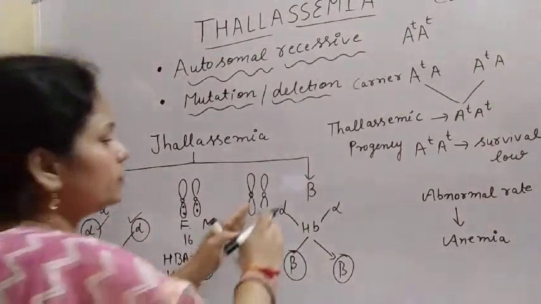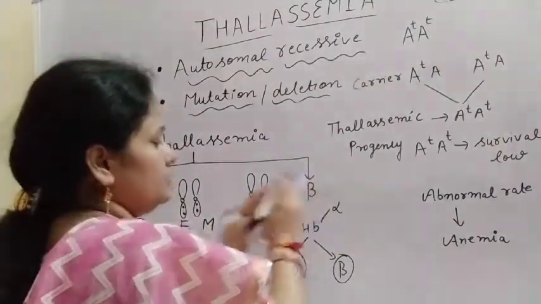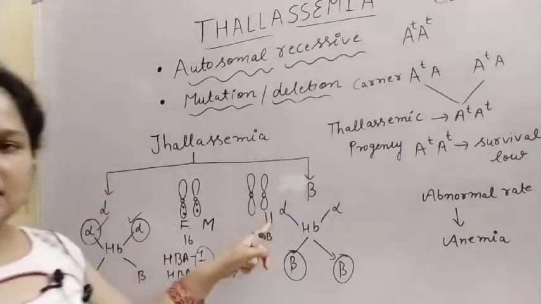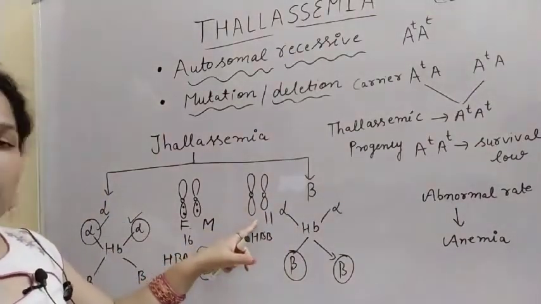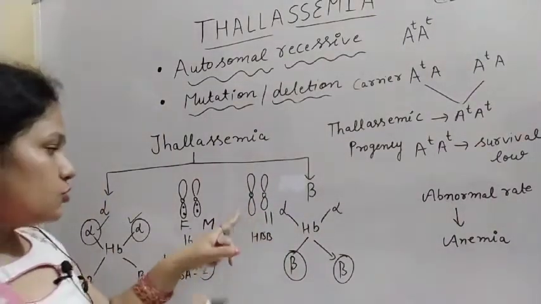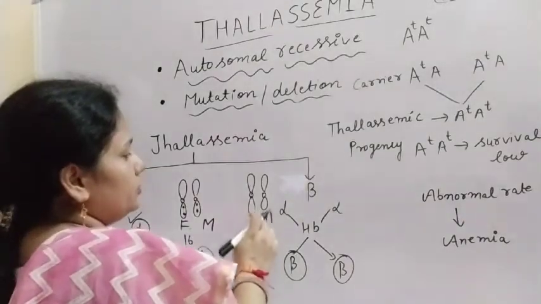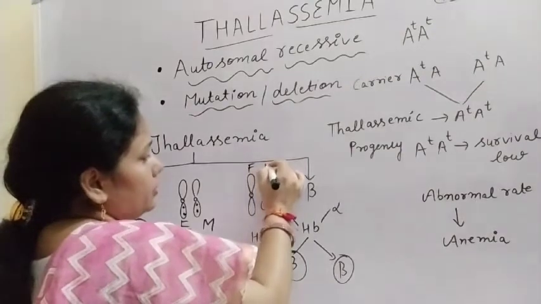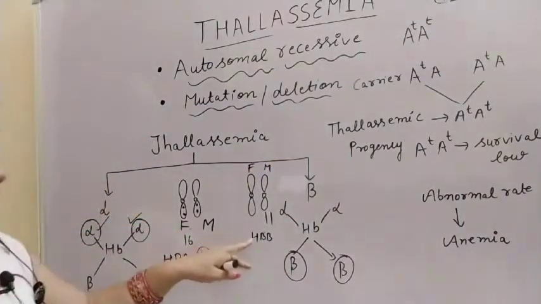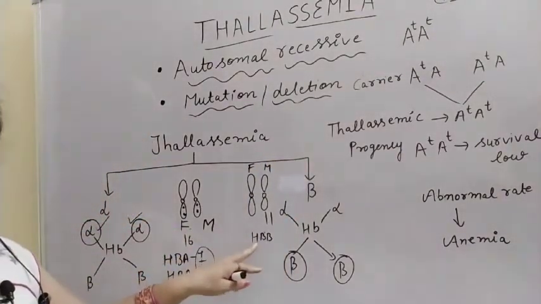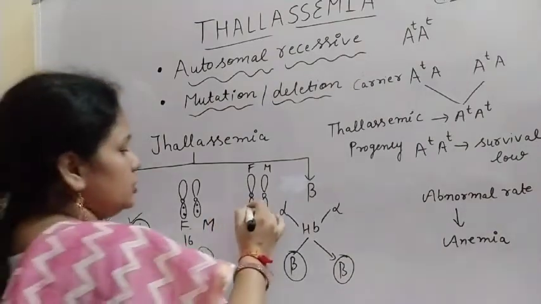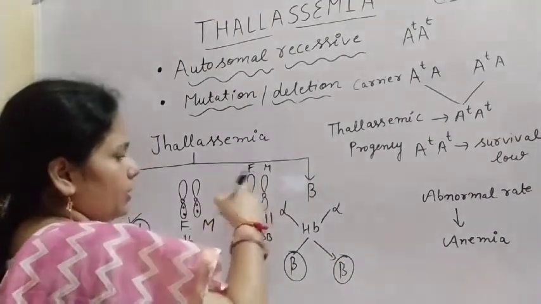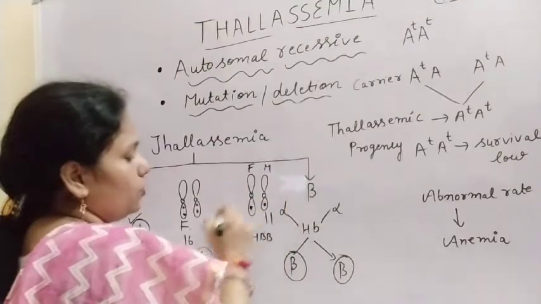Next is beta thalassemia. In case of beta thalassemia, chromosome number 11 is affected. So these two chromosomes are there, the chromosome of father and the chromosome of mother. This HBB gene is only one gene, so one gene is present on the father's chromosome and one gene on the mother's chromosome.